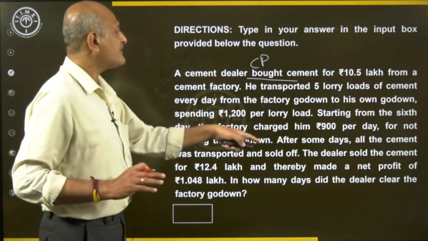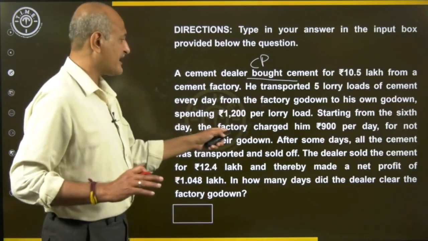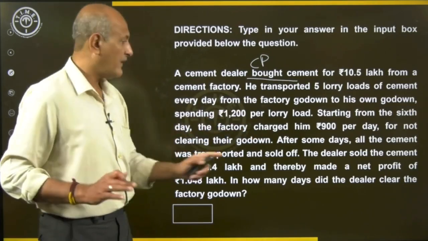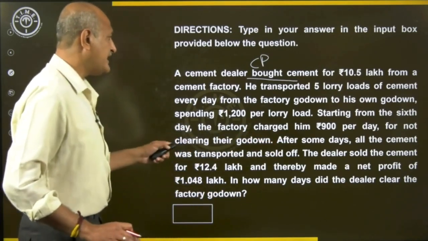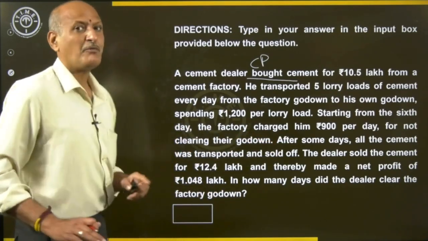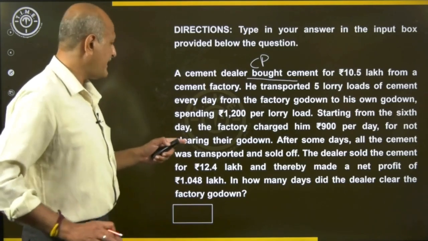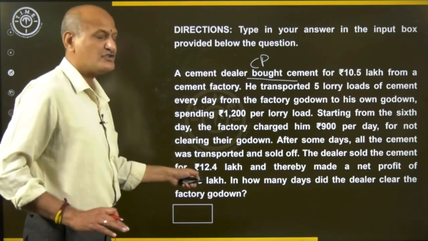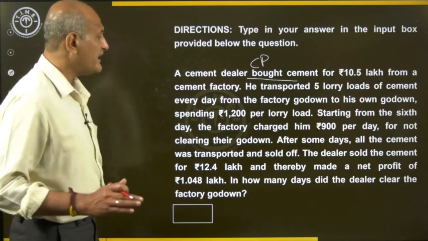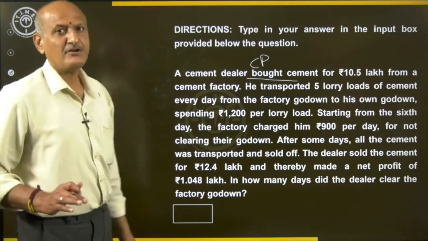But it reads, after some days, all the cement transported was sold off. Next it reads: the dealer sold the cement for 12.4 lakhs and thereby made a net profit of 1.048 lakhs. In how many days did the dealer clear the factory godown?